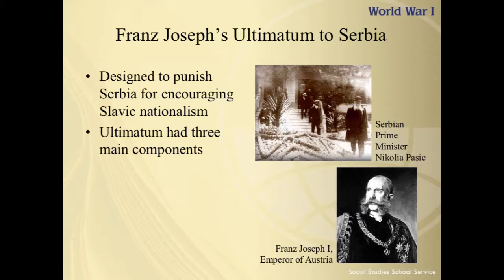So, blaming terrorists, Serbia denied it had any connection with this assassination, and even so, Serbian officials were willing to comply with the first two demands: to suppress all anti-Austrian propaganda and to dissolve the nationalist and terrorist groups. But not to allow Austrian representatives to participate in the investigation of the assassination plot or to serve on agencies dealing with revolutionaries.